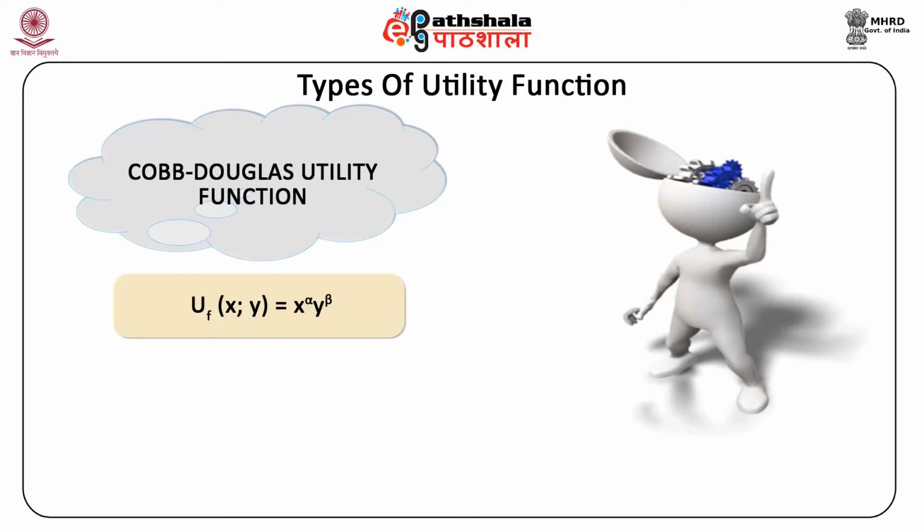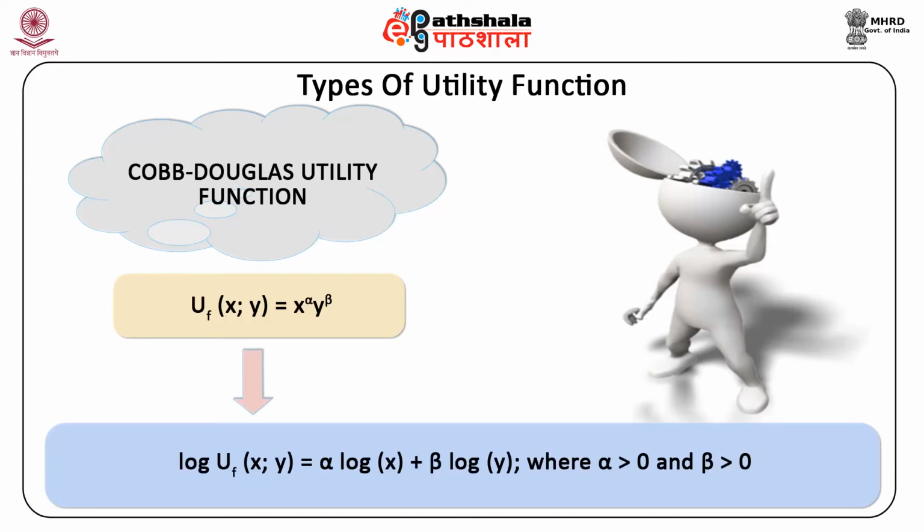Alternatively, using monotonic logarithmic transformation, Cobb-Douglas utility function could also be represented as follows, which is log UF of x, y equal to alpha log x plus beta log y, where alpha is greater than 0 and beta is greater than 0.